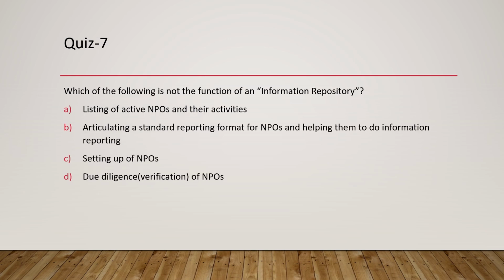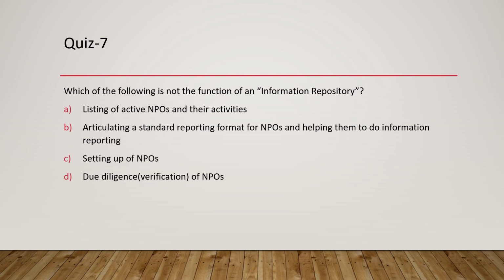We move on to question number 7, and this is related to one of the entities which is going to be a critical entity as far as social stock exchanges are concerned. They're called the information repository. So which of the following is not a function of the information repository? As the name suggests, it's a repository which is storing information. Okay, so listing of active NPOs and their activities, obviously information repositories will do that.